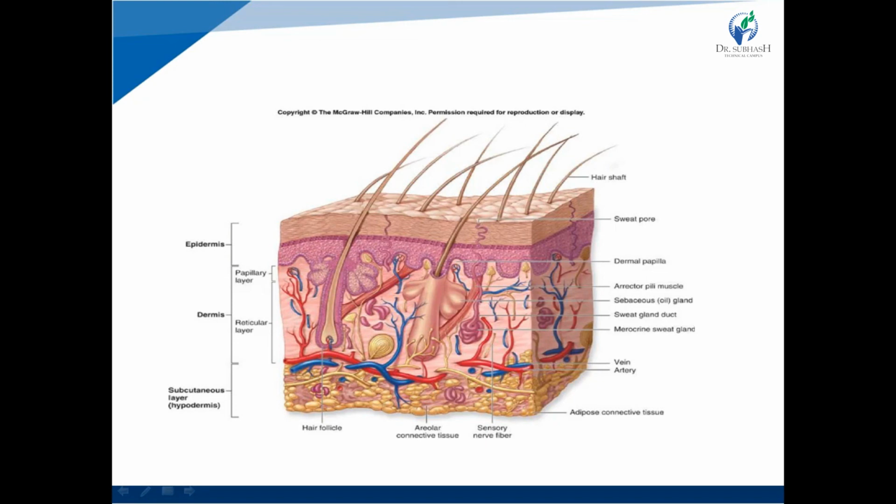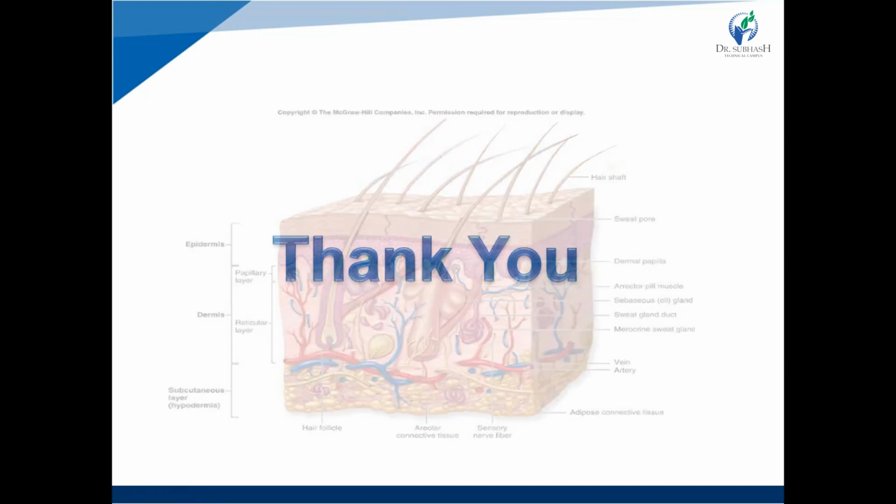Then dermal papilla, pilomotor muscles, oil glands, sweat glands, merocrine sweat glands, vein, and artery are available. According to the various skin layers, drugs are easily administered via various routes of administration.